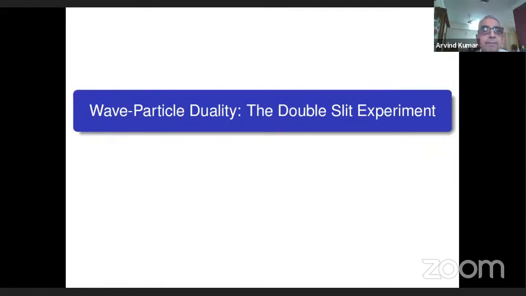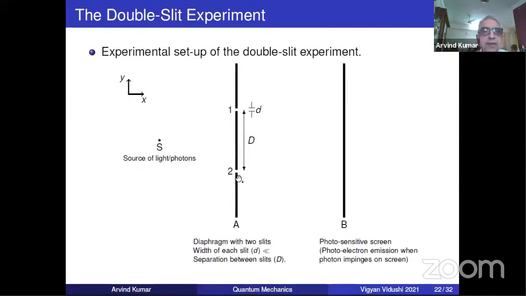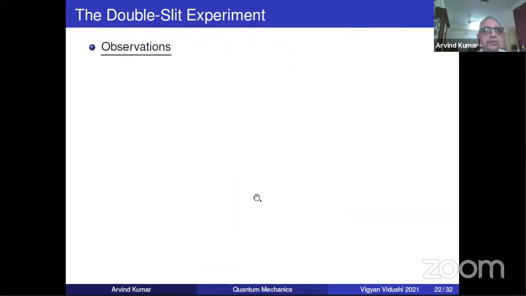You have this experimental setup of the double slit experiment. You are all familiar with the interference experiment, Young's, and you learn all this in optics. It's the same setup, the double slit experiment for interference of photons. The diagram shows this.